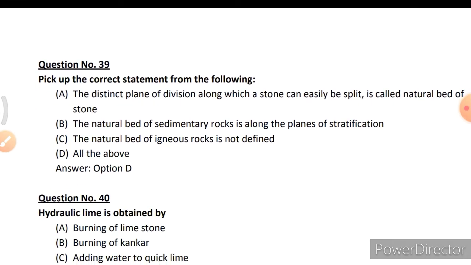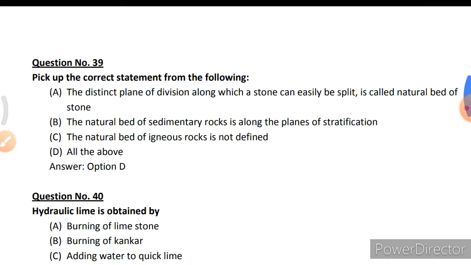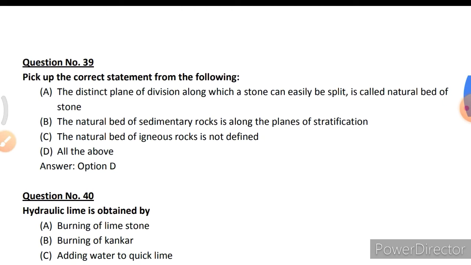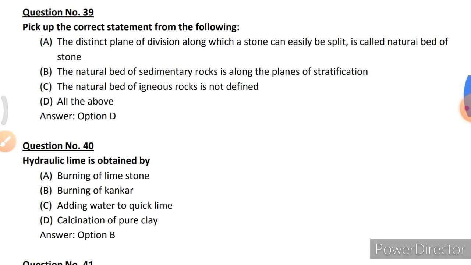Pick up the correct statement from the following. The distinct plane of division along which a stone can be easily split is called natural bed of stone. The natural bed of sedimentary rock is along the planes of stratification. The natural bed of igneous rock is not defined, all the above. So answer D, all the above.